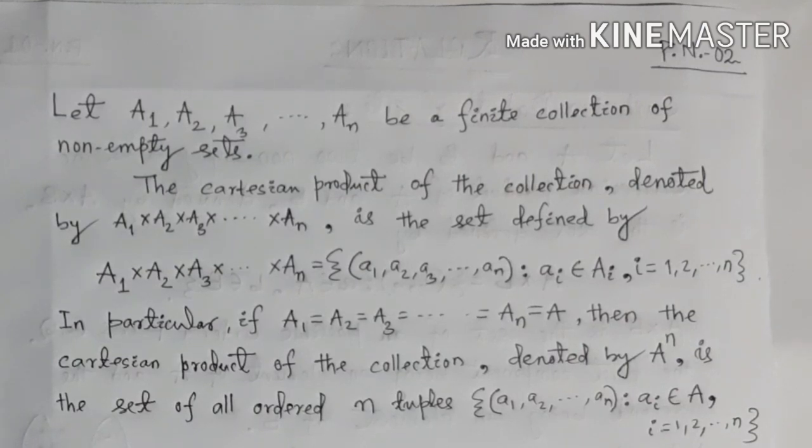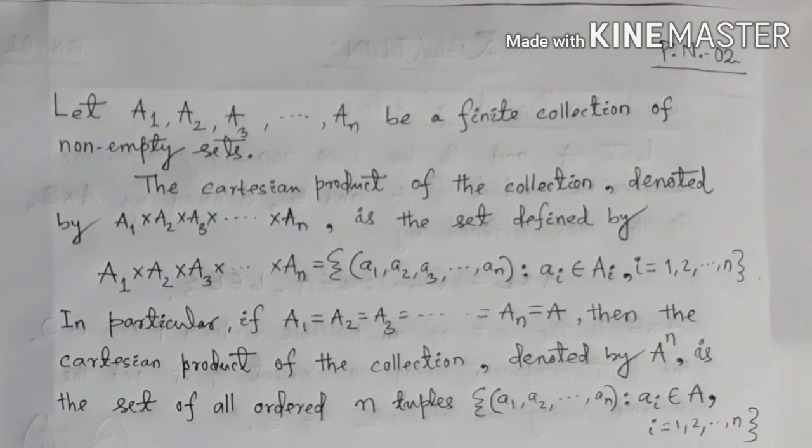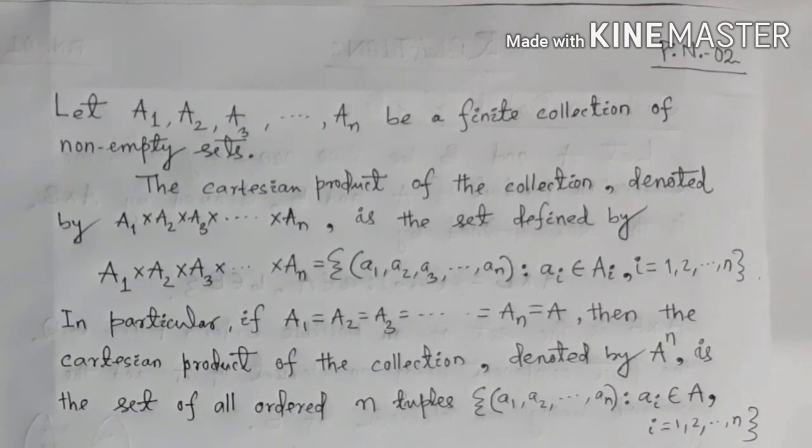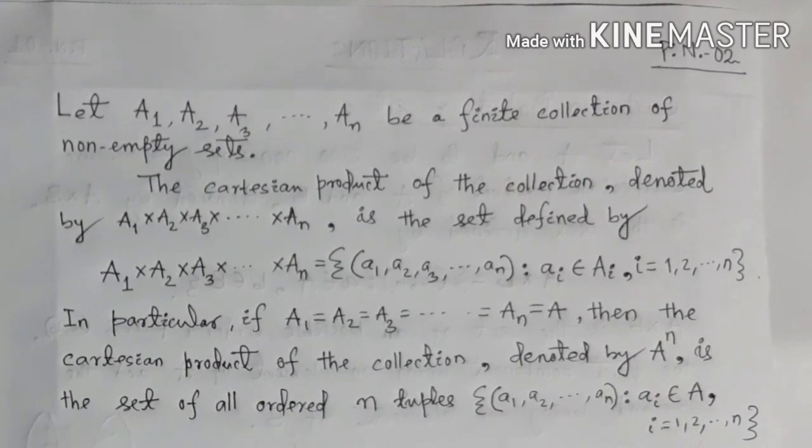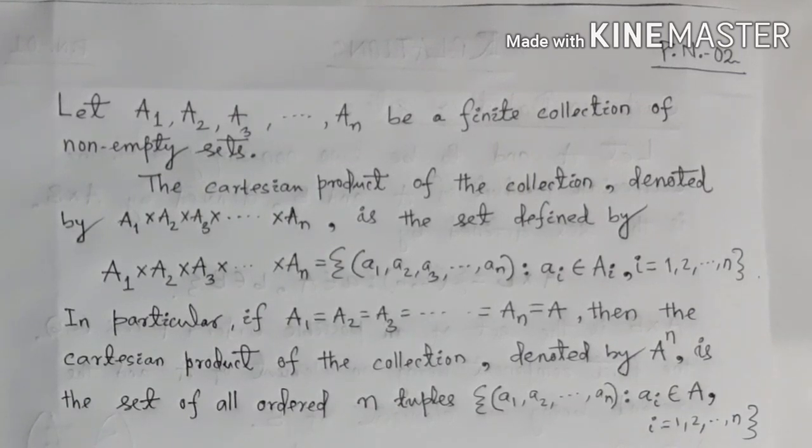all n-tuples (A1, A2, A3 up to An) such that Ai is coming from capital Ai, and i is running from 1 to n.